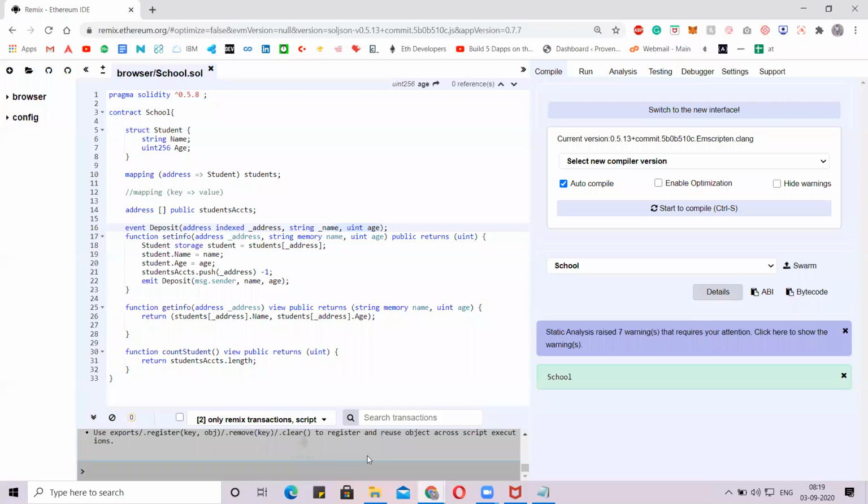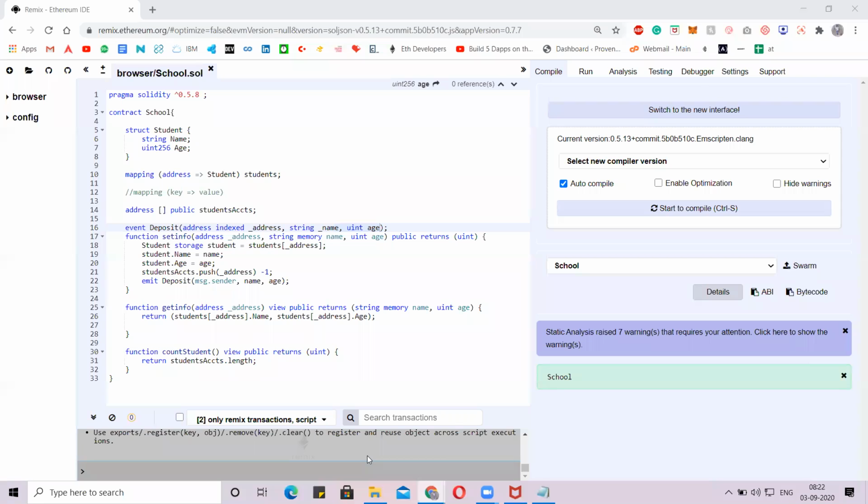Is that clear, guys? How many of you understood event and emit? Please raise your hands or just tell me. Guys, especially you mentioned this issue yesterday in the response.